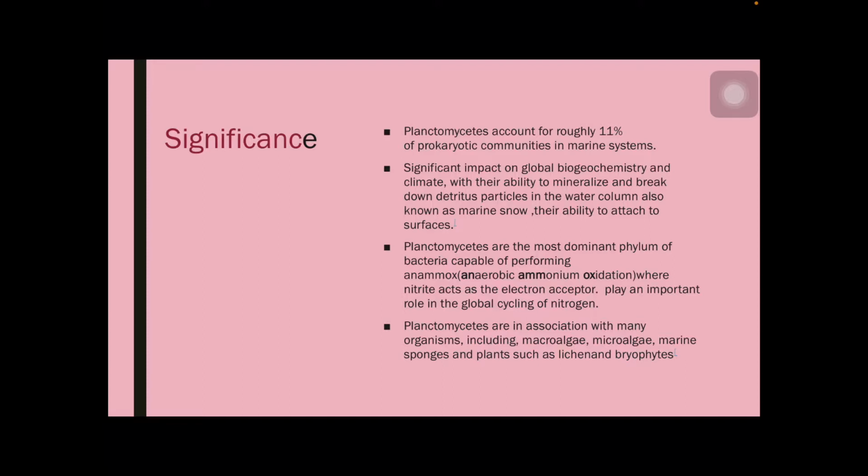Though they possess cell walls, murein is absent, but instead of murein, glycoprotein is present. Another one is that the life cycle shows both sessile and swarming cells.